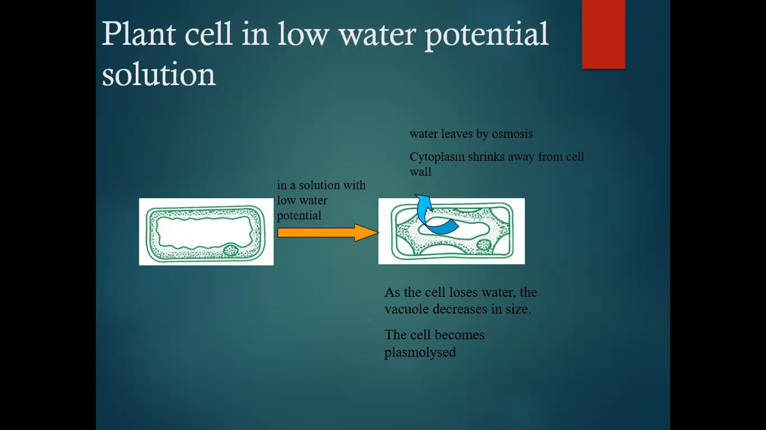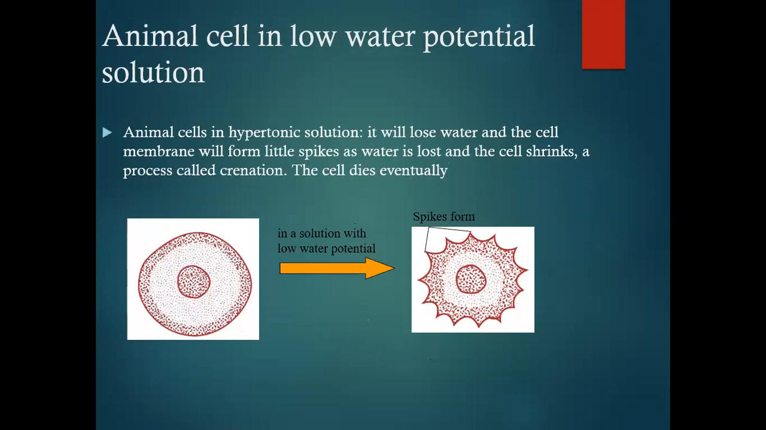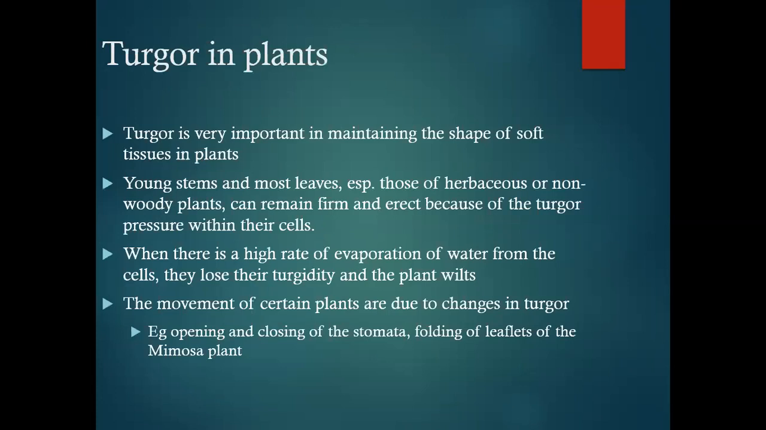You can see in the diagram, the plant cell in low water potential behaves like this: the cytoplasm shrinks away from the cell wall, the cell loses water, the vacuole decreases in size, and the cell is called plasmolysed. Animal cell in low water potential solution: animal cells in hypotonic solution will lose water and the cell membrane will form spikes as the water is lost and the cell shrinks. This process is called crenation and the cell eventually dies.